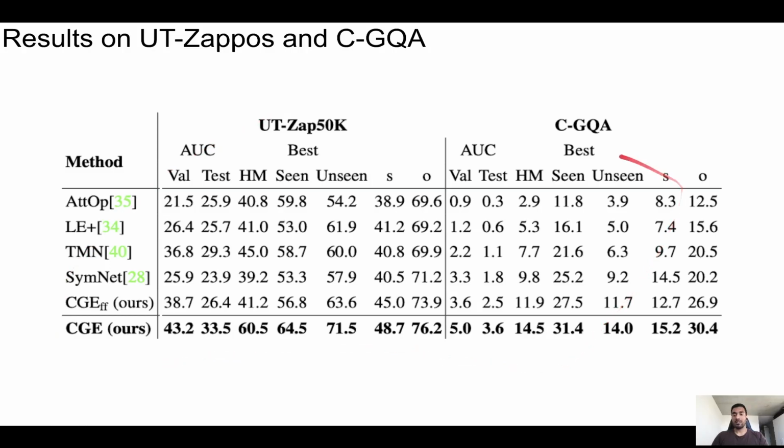On the new benchmark CGQA, the first observation we make is that due to its large label space, it is significantly harder than the earlier two datasets. And while our model CGE still achieves state-of-the-art performance and doubles the AUC of the closest baseline.